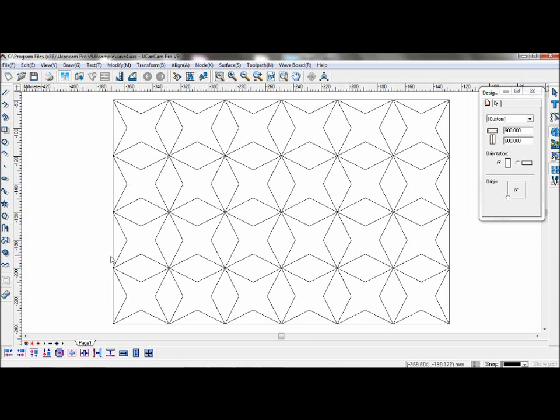And during 3D engraving, the cut depth will automatically be adjusted and will vary according to the shape of the object and the tool used.